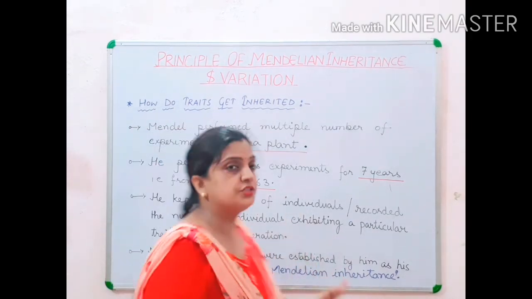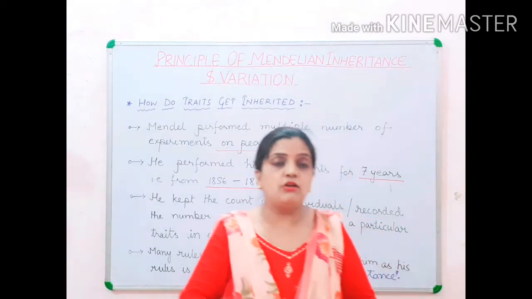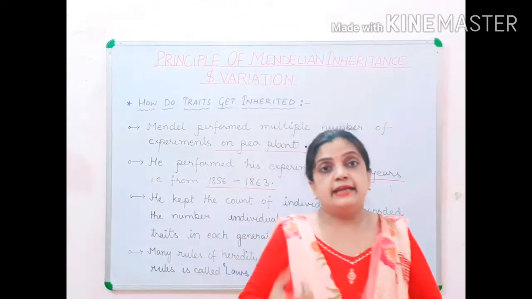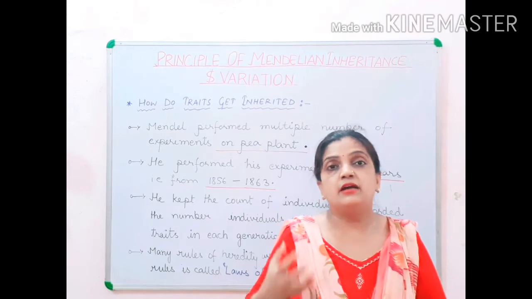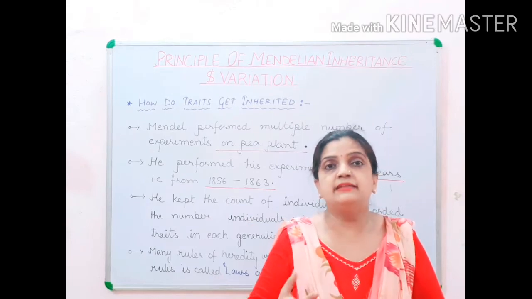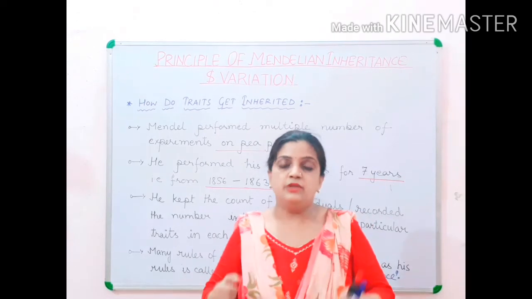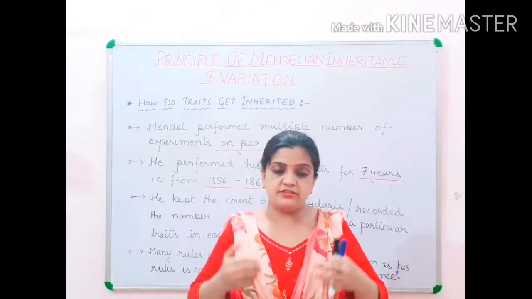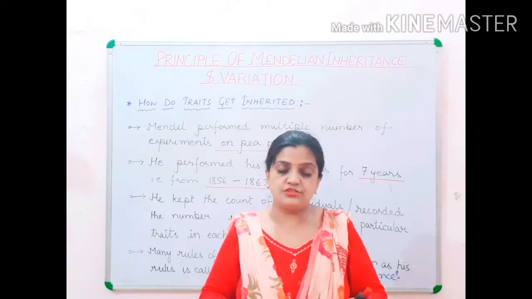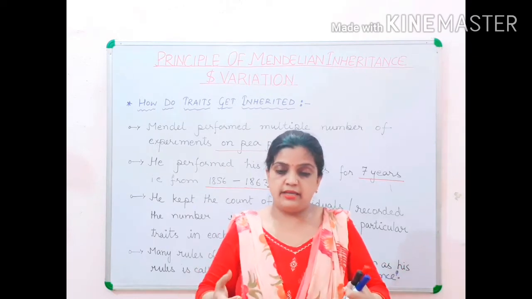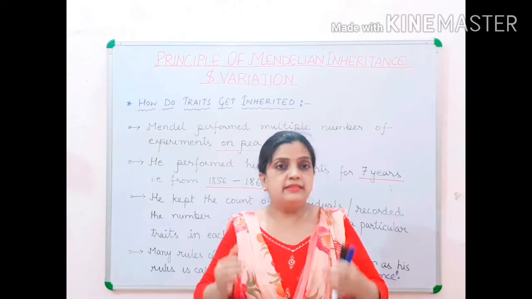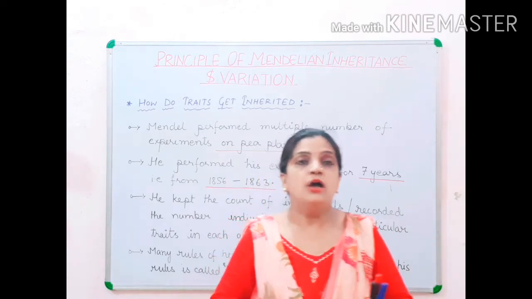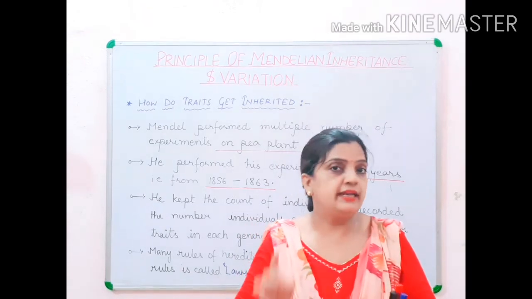I told you that his work of keeping mathematical data gave him huge success. When he collected all the records and gave a postulation to his work, then altogether his work was called the law of Mendelian inheritance.